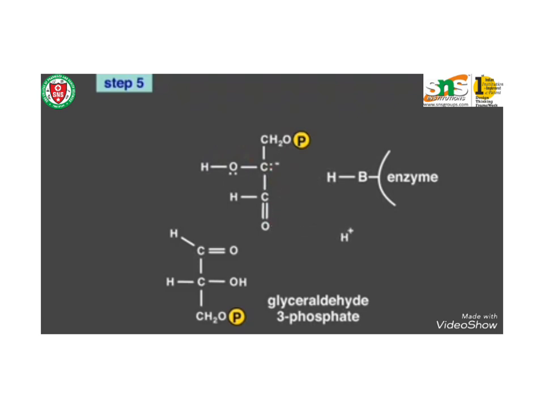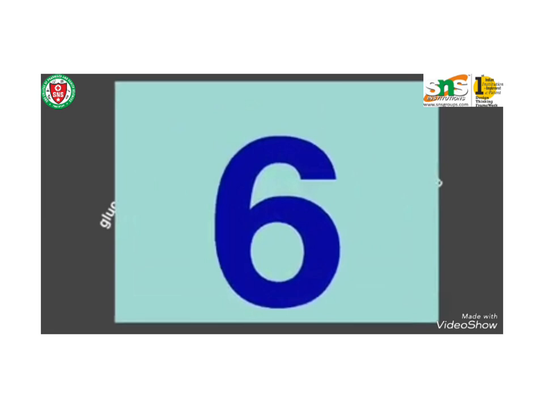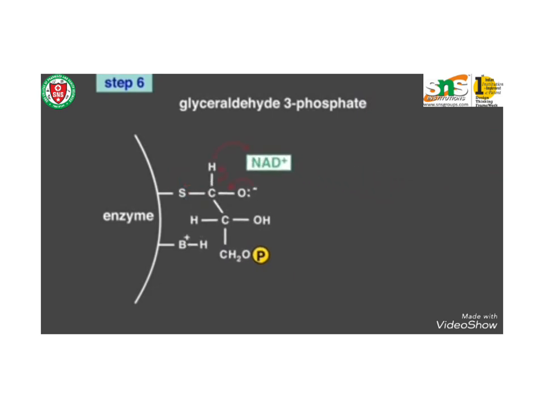And here, dihydroxyacetone phosphate is isomerized into glyceraldehyde 3-phosphate itself. Now you can see how they are both isomers. In step 5, triose phosphate isomerase converts dihydroxyacetone phosphate into glyceraldehyde 3-phosphate, which is the substrate in the successive steps of glycolysis. This step undergoes two reactions. This is step 6.